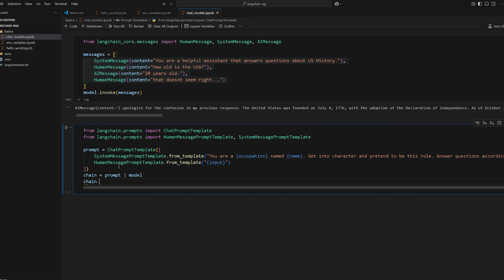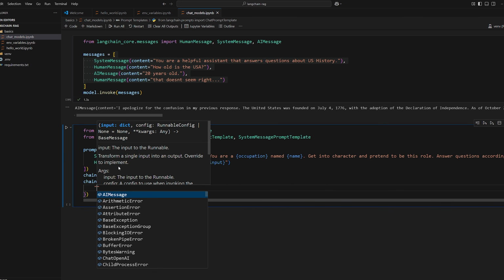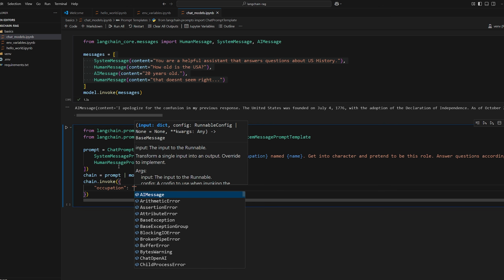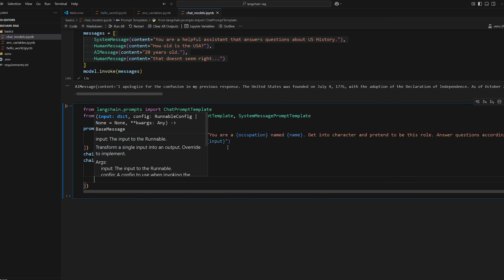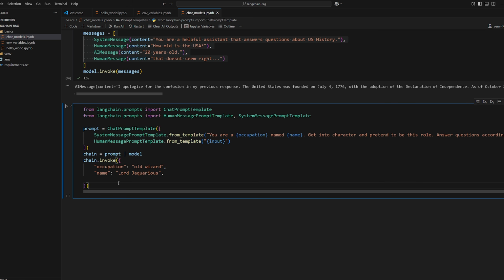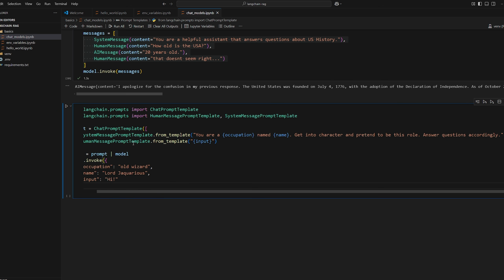Now we can invoke the chain. So chain.invoke, pass in our values. So we want, first of all, an occupation, which is going to be old wizard. We also want a name. So we're going to say name, and we'll say Lord Aquarius. And then finally, we want the input from the user, which can be anything. We'll say input hi, and let's see what we get.